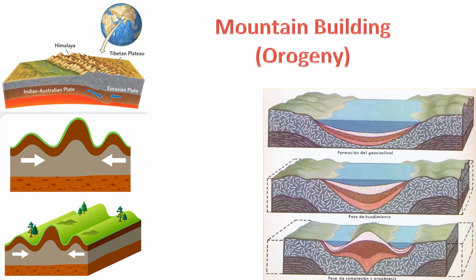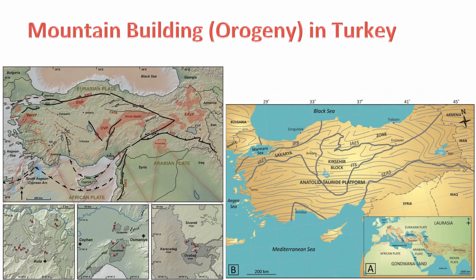Overall, orogeny is a complex and dynamic process that involves the interplay of various geological forces, and it plays a crucial role in shaping the Earth's topography over geological time scales. Turkey, with its complex tectonic setting, has been shaped by various mountain building processes, or orogeny, throughout geological history. The country is situated at the convergence of several major tectonic plates, including the Eurasian, Arabian, and African plates.